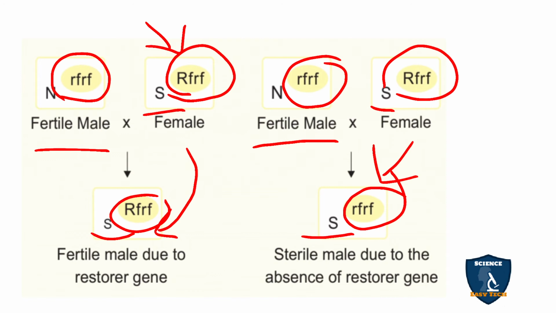So both the nuclear as well as the cytoplasmic genes are responsible for male sterility. And they are inherited by the offspring through the mitochondria. That's why we named it mitochondrial inheritance. The cytoplasm also plays an important role, so we say cytoplasmic inheritance.